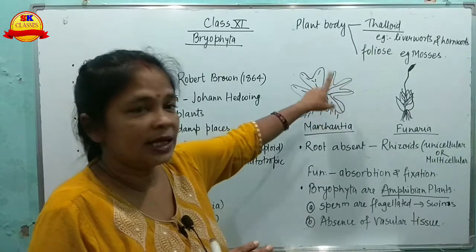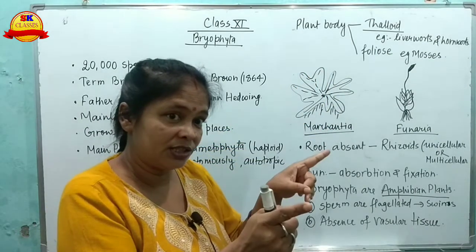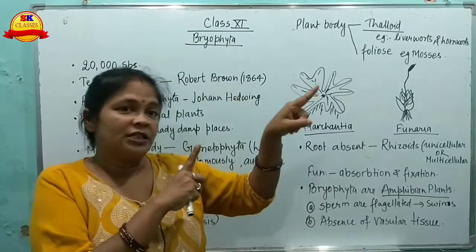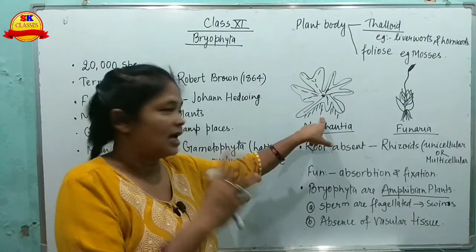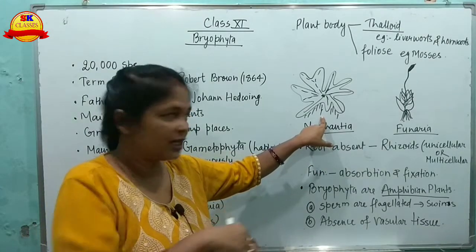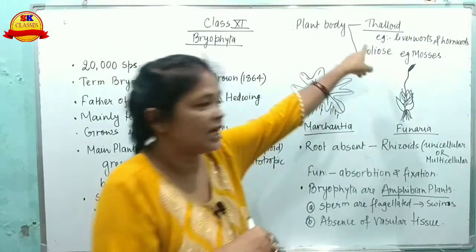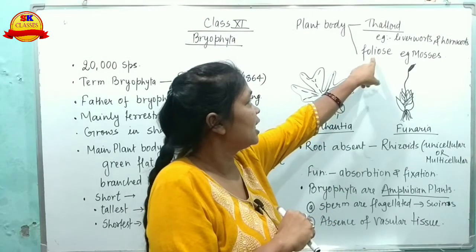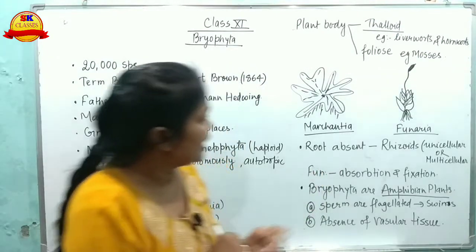This is a thallus, but these thalli are branched and more developed than Spirogyra or the thallophytes. This is the thallus body of primitive bryophytes, and this one is Funaria, which has root-like, stem-like and leaf-like structures. So they are foliose.